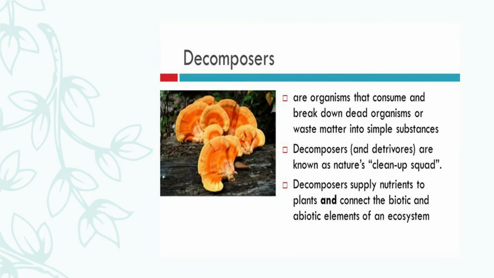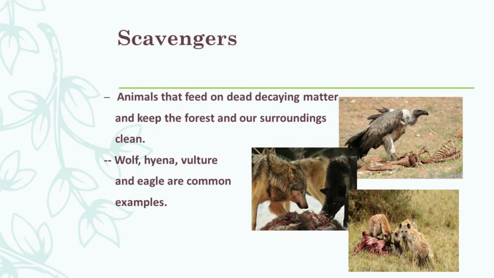Afterwards, along with producers and consumers, decomposers also play an important role in a forest system. They break down dead and decaying matter into simpler substances. So these are called nature's cleanup squads. In this way, these clean our atmosphere and supply nutrients to the plants. This category includes microorganisms like bacteria and fungi. Further, next are scavengers. These also depend on dead and decaying matter and keep the forest clean. Basically, wolf, vulture, eagle, hyena are the common scavengers residing in a forest.